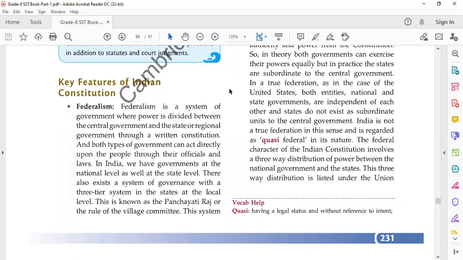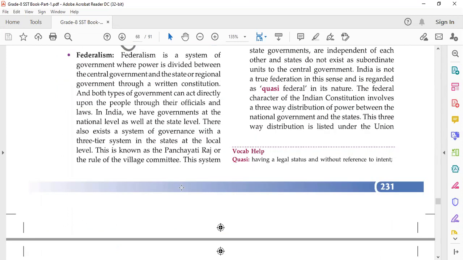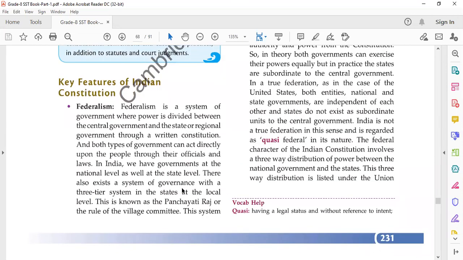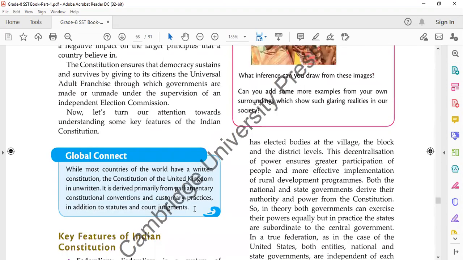It is the Panchayati Raj system, the local self governments. Panchayati Raj is made for the villages, and in cities its equivalent level is the municipalities, or the local urban governments.